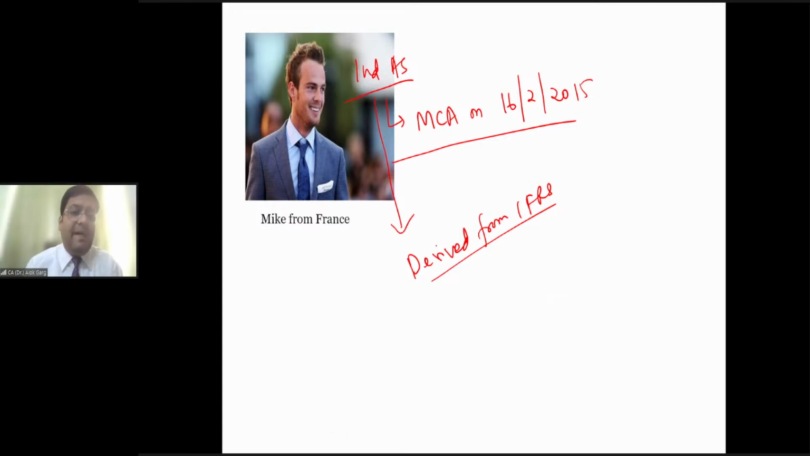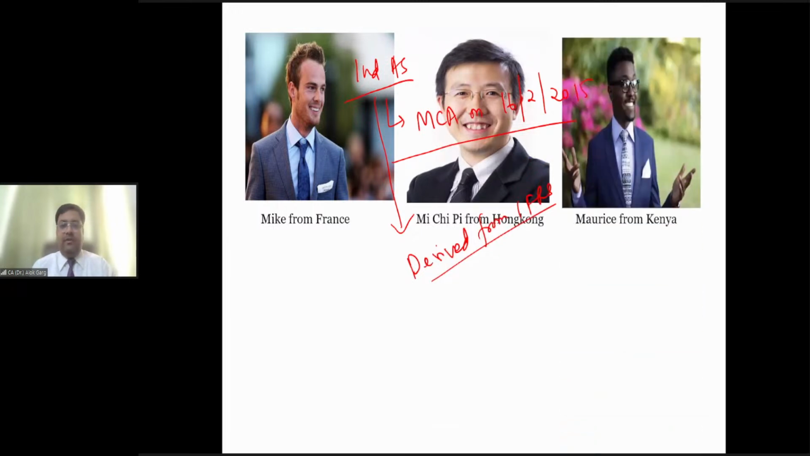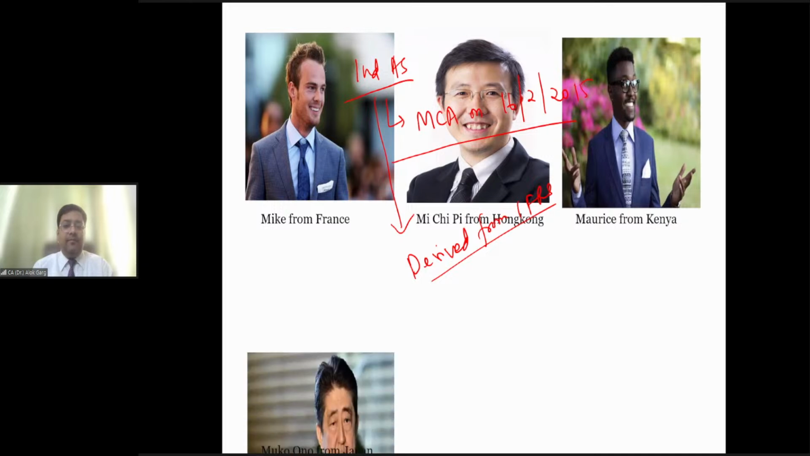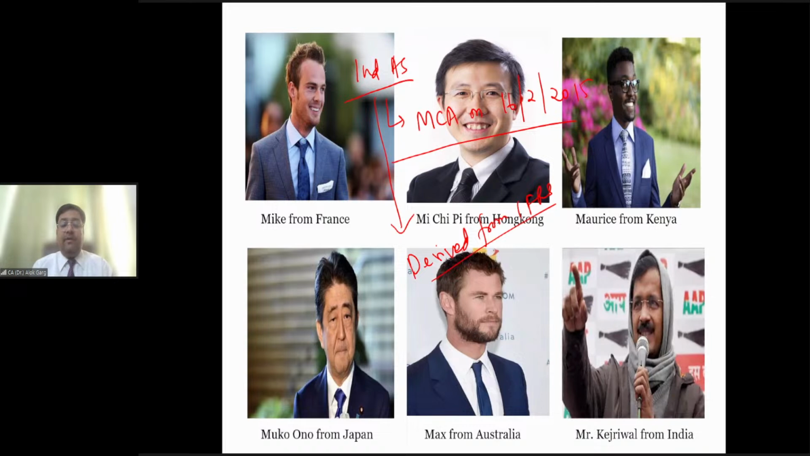This gentleman is Mike from France, right? And this gentleman is me, PP from Hong Kong. The third one is Morris from Kenya. The fourth one is Mukono from Japan, Max from Australia, and Mr. Kejriwal from India. These six gentlemen went to London to attend a meeting. These six gentlemen are from six different countries, right?